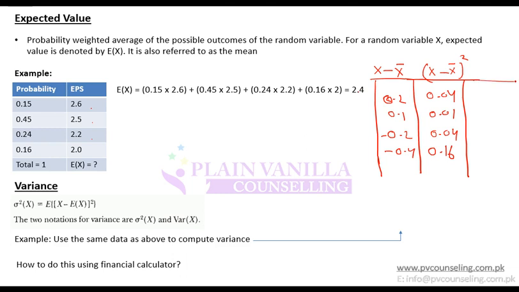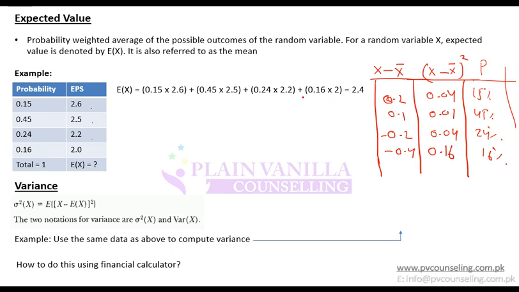And then next step would be that instead of just summing them up and dividing by n, I multiply them by their respective probabilities. So 15%, 45%, 24% and 16%. I multiply them by their probabilities and then I sum them up and that will be the variance.